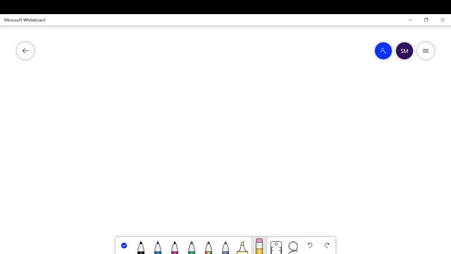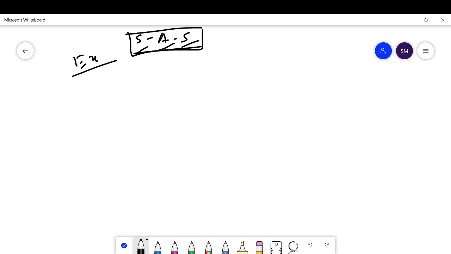In my last sessions we have discussed congruent triangles. Today we will continue with this. You know very well what congruent triangles are. In my last session we discussed the SAS property, the side angle side property of congruent triangles. In this session we will continue with this.